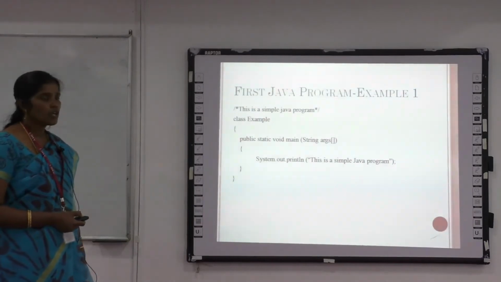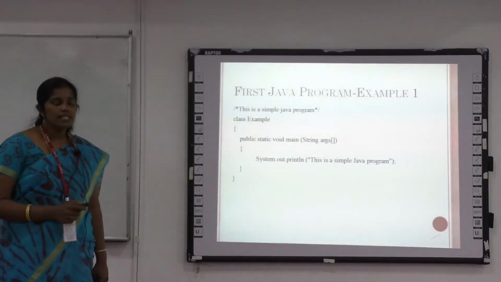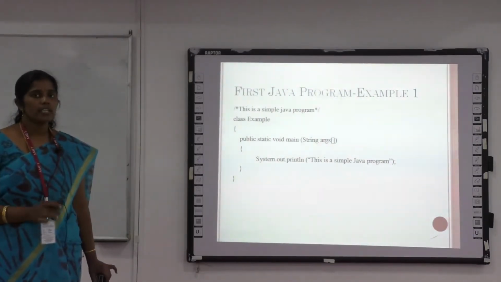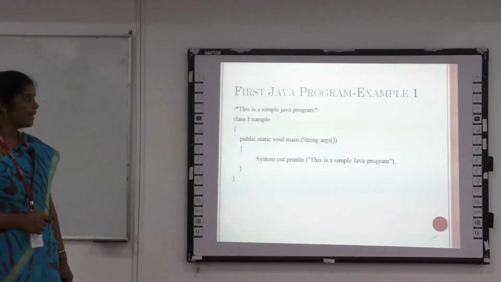Whatever message has to be displayed, you have to put it in double quotes, and it has to terminate with a semicolon. The semicolon says this line is over, go to the next line. Then you have to close the corresponding open bracket and close bracket.